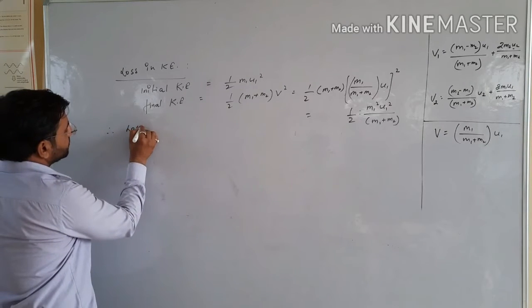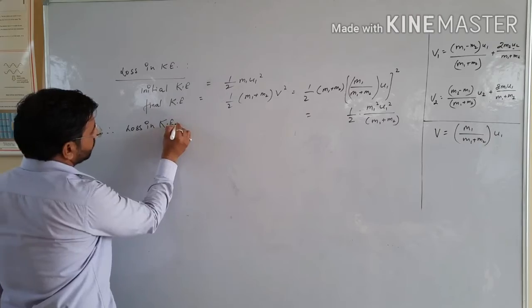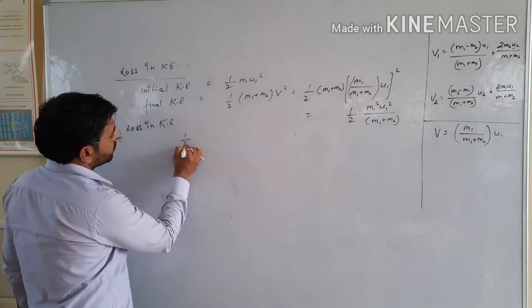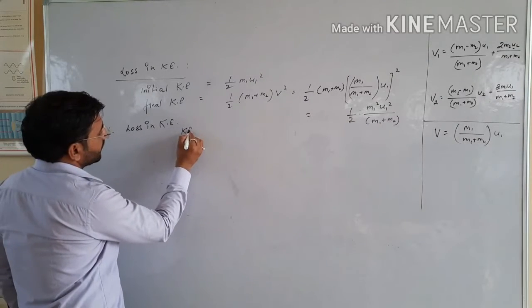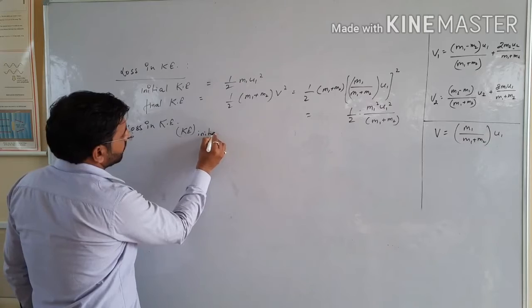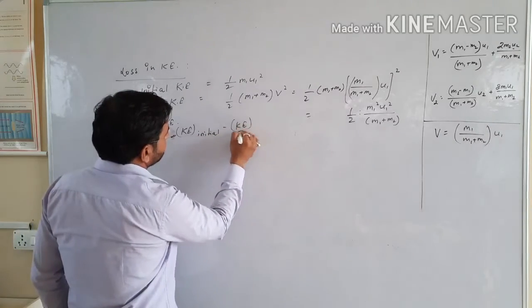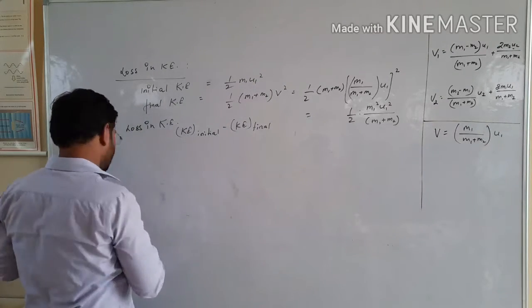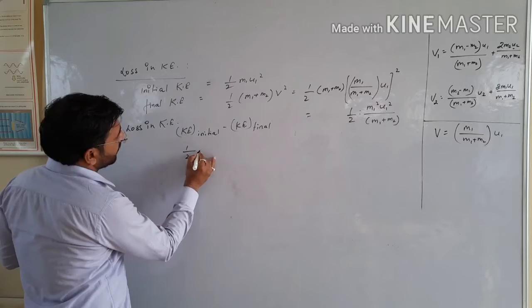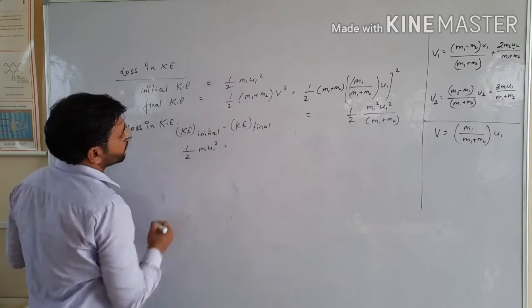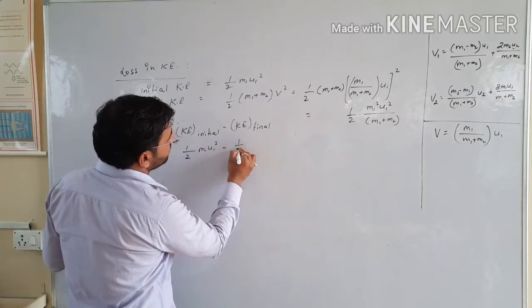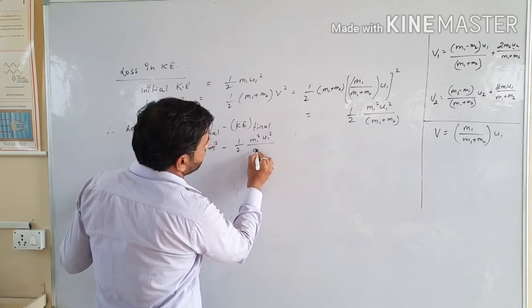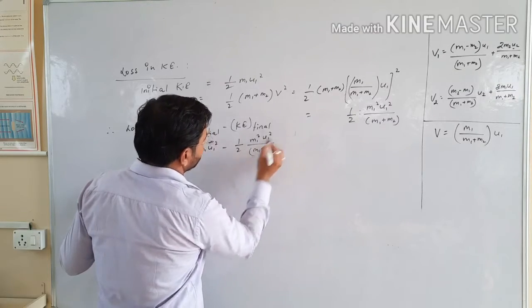Therefore, the loss in kinetic energy under perfectly inelastic collision will be kinetic energy initial minus kinetic energy final. So see, kinetic energy initial is half m1 u1 square, minus kinetic energy final, half m1 square u1 square over m1 plus m2. Point clear?